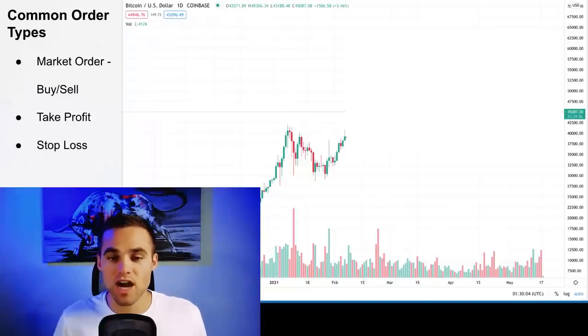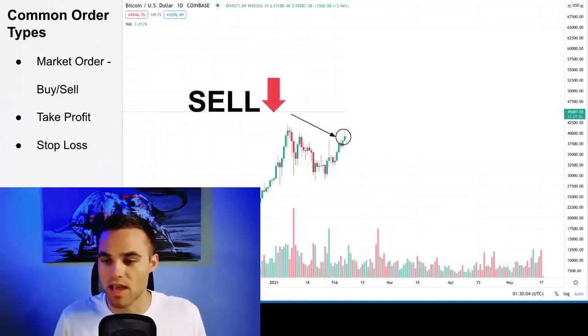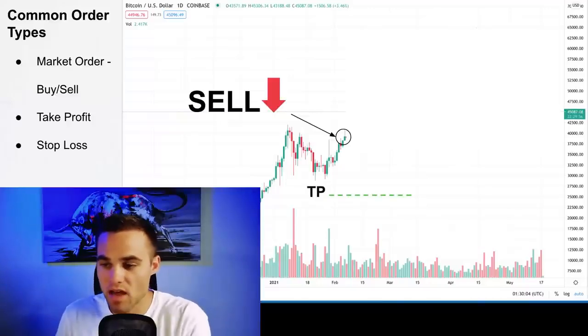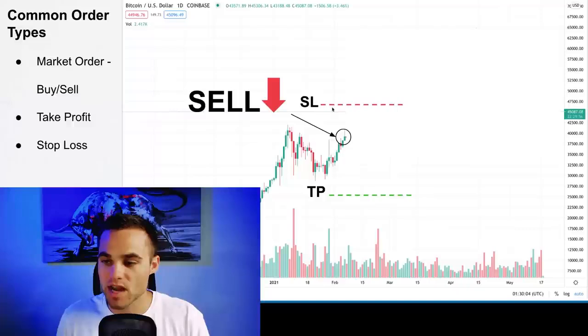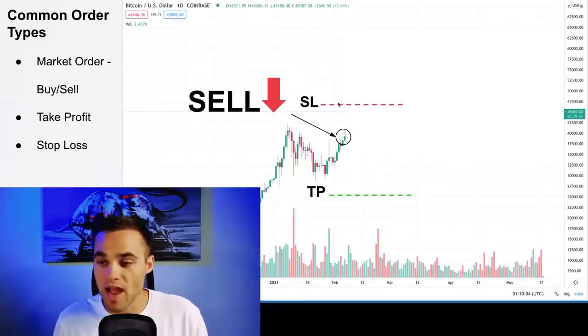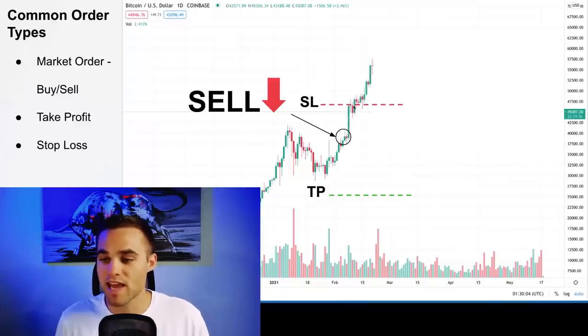Now, the next thing that we're going to talk about is what's called a stop loss. Let's say that we want to sell right here at the market price and we want price to go to this point, this is our take profit. We may also want to put a stop loss right here. Essentially, if the price goes against us and we're losing money, we want to get completely out of the market at this stage right here. So if price comes up to here and hits this, then we'll get taken out, so that way we cut our losses lower.